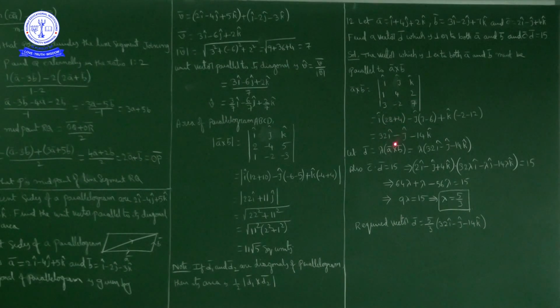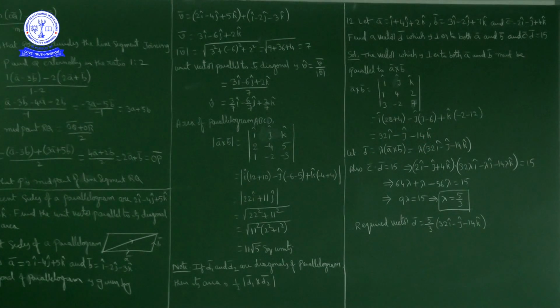So 32 I cap minus J cap into first row and second column closed: 1 into 7 is 7, minus 3 into 2 is 6, so 7 minus 6 is 1. So minus J cap. Plus K cap into first row, third column closed: 1 into minus 2 minus 3 into 4 is minus 12, so minus 2 minus 12 is minus 14, so minus 14 K cap. So A bar cross B bar is 32 I cap minus J cap minus 14 K cap.